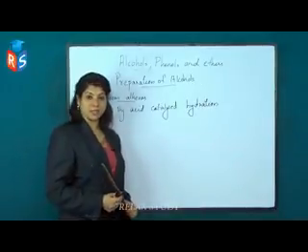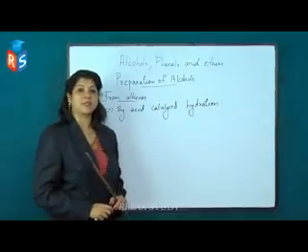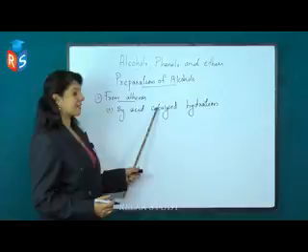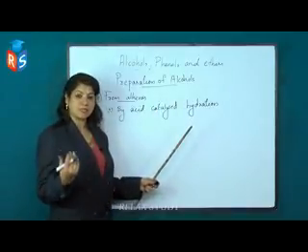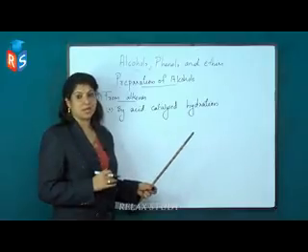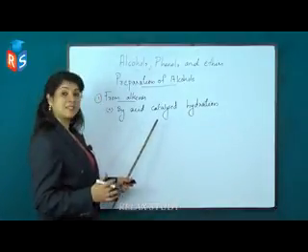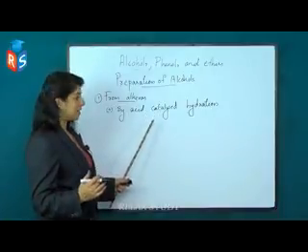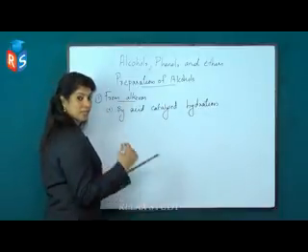Methods of preparation of alcohols. The first one from alkenes. You know, alkenes have a double bond between carbon atoms. Here by acid catalyzed hydration you can prepare alcohol. There are two types of alkene, symmetrical and unsymmetrical. Addition of water takes place in different steps. Here in the presence of an acid, catalyzed hydration takes place with alkenes, and we get alcohol.